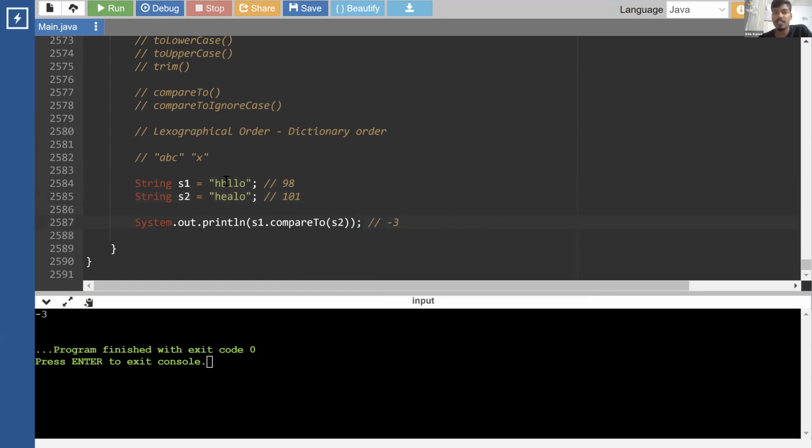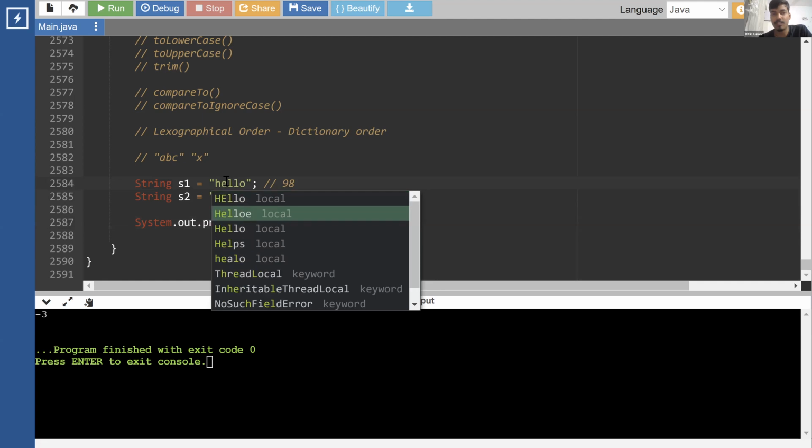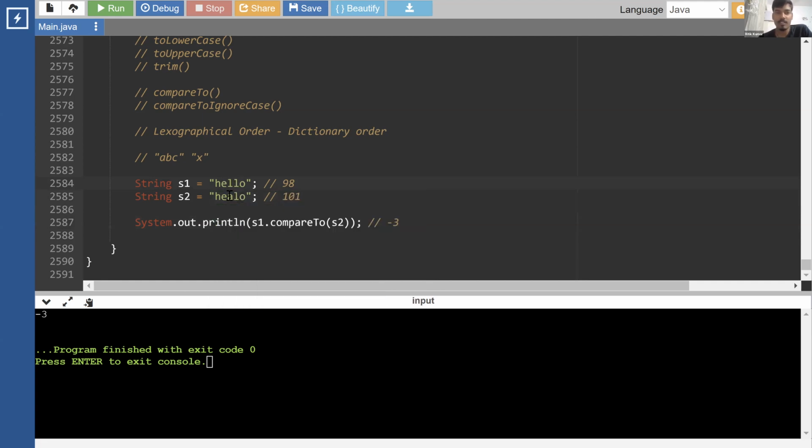Okay. Now if I change this to E and this to B, what will we see? Will we see +1? Sorry, +3. Yes, because this time you'll get 101 and this you'll get as 98. So you'll see +3. Okay. Now this is basically enough information to sort an array of strings. This might look like too much info for one string, but when you want to sort an array of strings, this is very useful. You can exactly predict the order of the strings using this difference value.